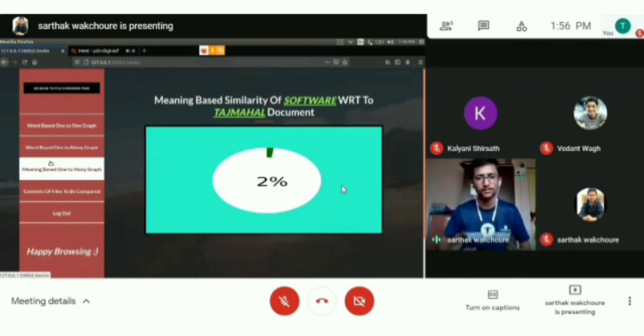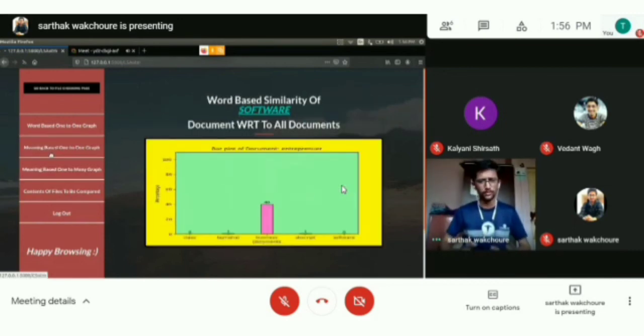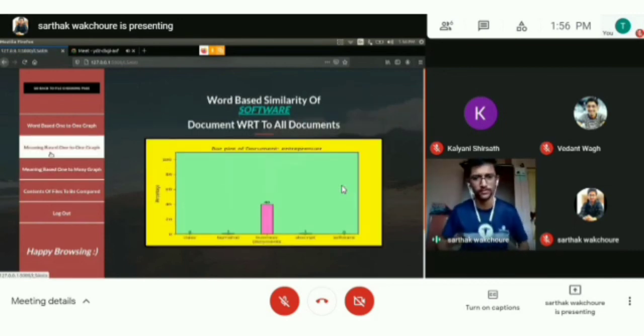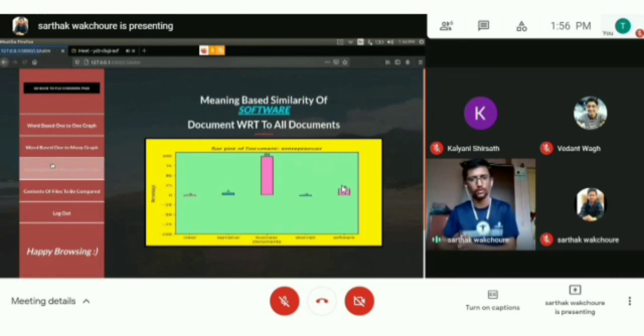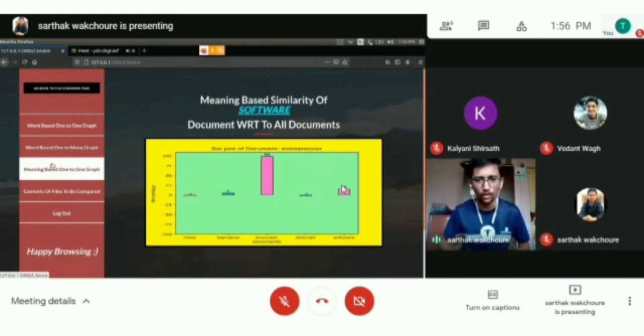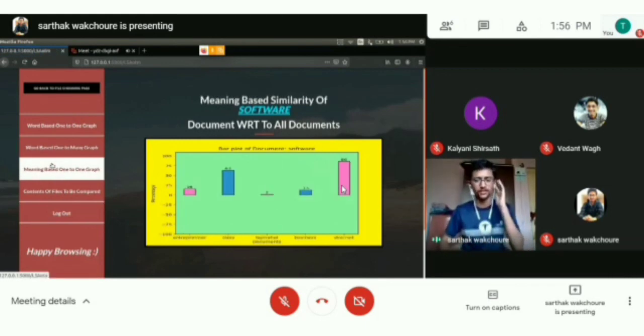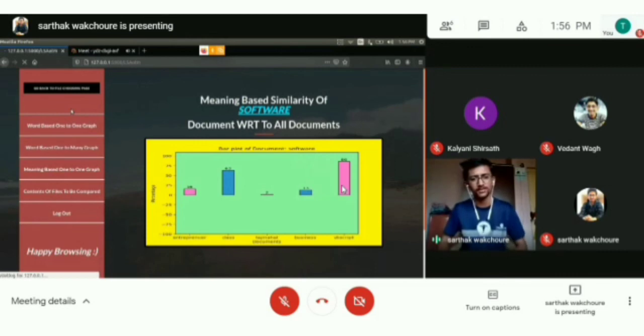Next is the similarity between the two documents on the basis of words. Here the page will get refreshed again. Here you can see that it's 2%, 4%, 2%. Similarly, all the values are calculated. The next one is the similarity score with respect to all the documents. Now this page will get refreshed. Here you can see that VBScript is matching 86%. As we know, both terms are somewhat related to the computer science field, so they are related.